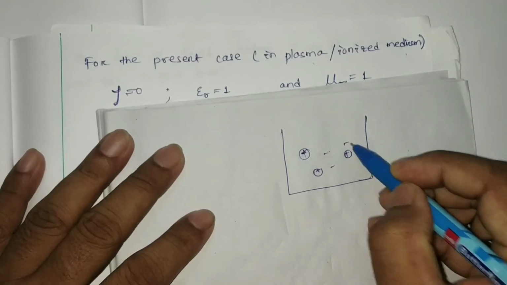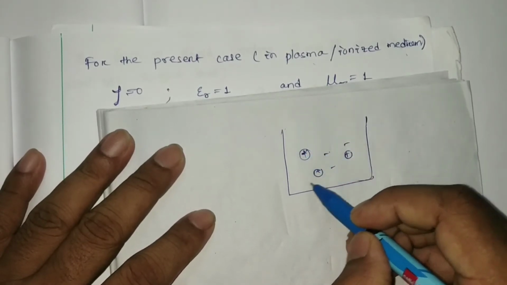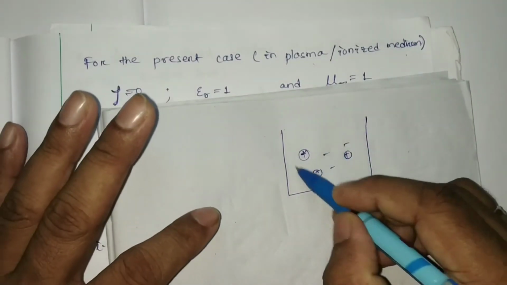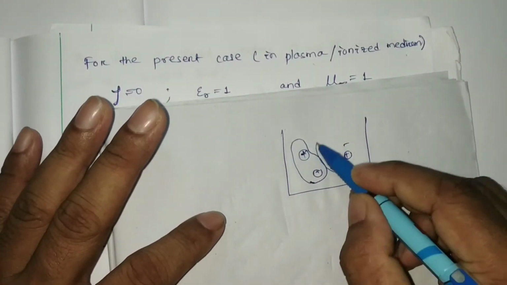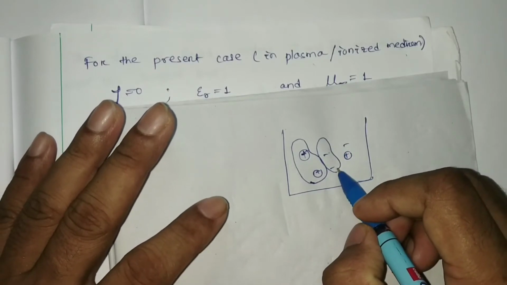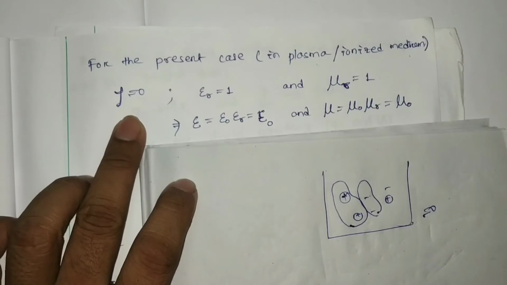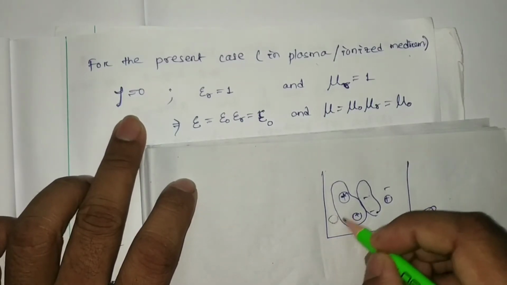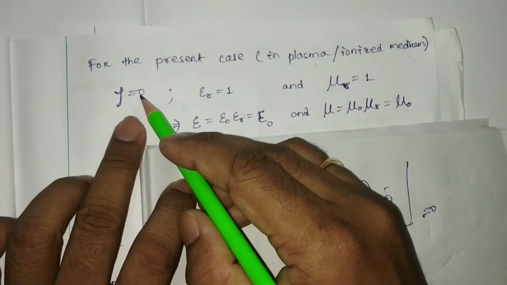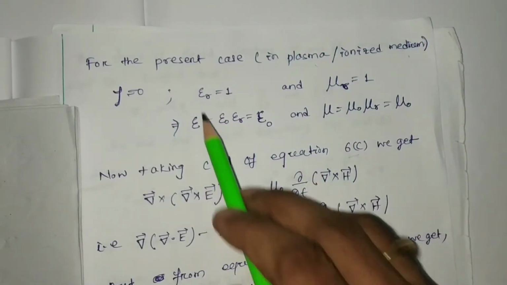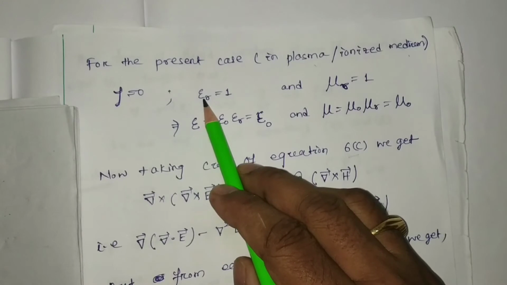So here, the magnitude of positive ions we are going to get, negative ions also the same. So net will be equal to 0. So charge density at any place in the medium will be equal to 0, and relative permittivity will be equal to 1.